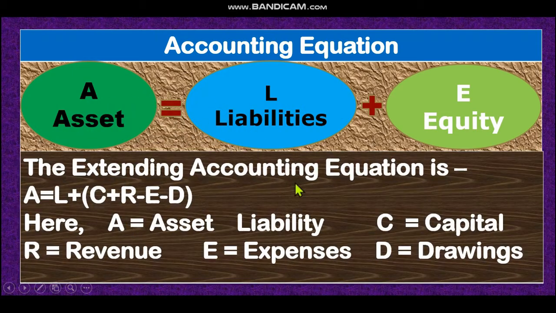Dear student, the extended accounting equation is very important for MCQ. The extended format of the accounting equation is A equals L plus, where A is for asset and L for liability, which is the same, but for equity there is an explanation. What is the explanation of equity? Look at C plus R minus E minus D. Here C is for capital, R for revenue, E for expenses, and D for drawings. This is the extended format, and it will come in the exam. A equals L plus C plus R minus E minus D. This is the extended format of the accounting equation.